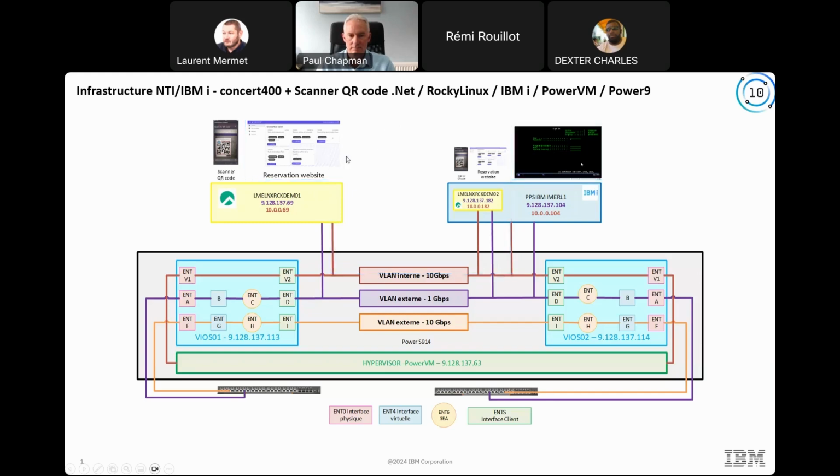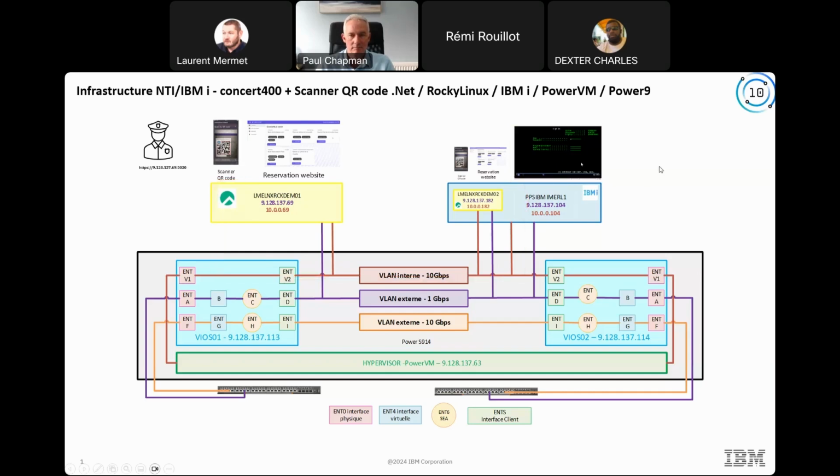When the customer goes to the concert, at the entry, someone can check if the ticket is okay. With a phone or a QR code scanner, you can check the QR code of the ticket. Another request is sent to the IBM i partition, in real time.